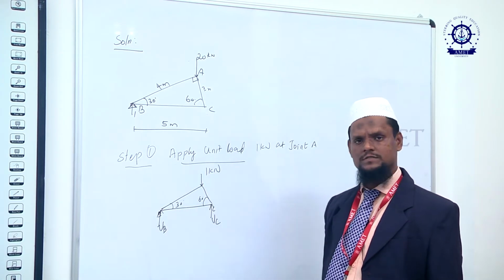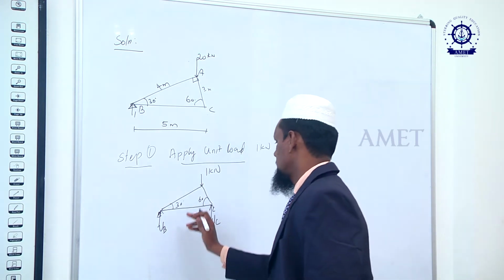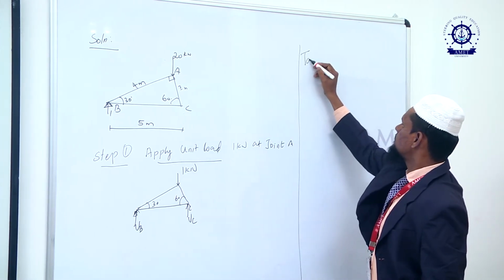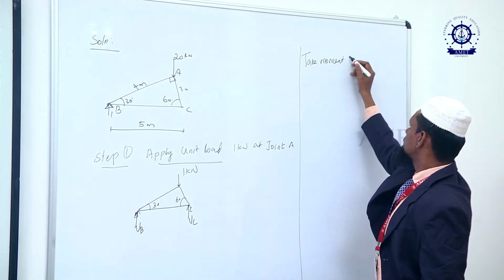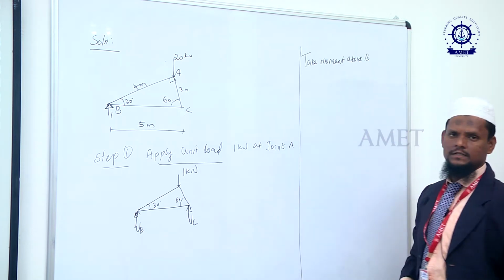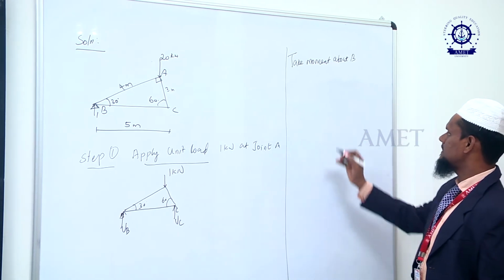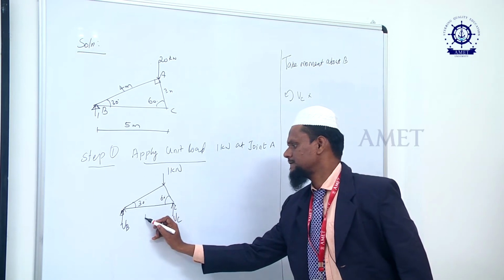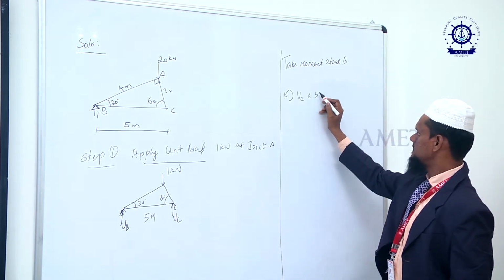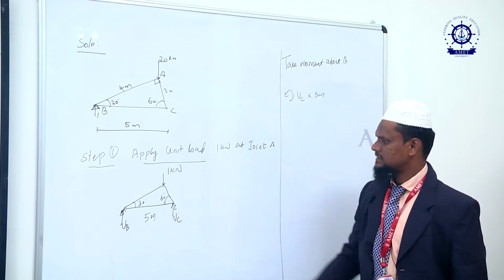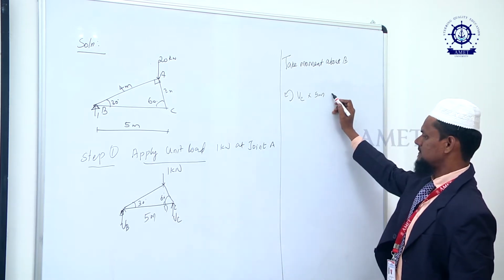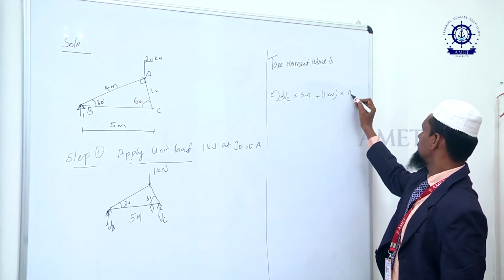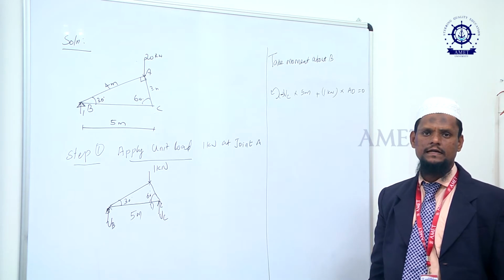Step 2: because of the unit load, we have to find the reactions at the supports. To find the reaction at the support, we take moments about B. The moment of BC into the distance 5 meter is anti-clockwise, and the 1 kilonewton load, acting clockwise, gives plus 1 kilonewton into AD, equal to 0.